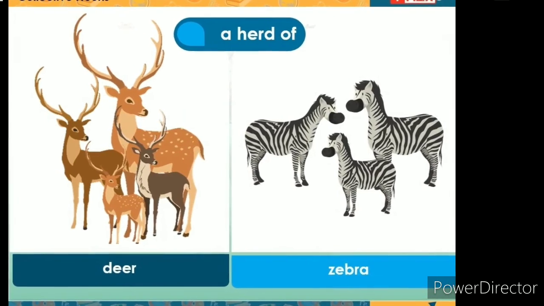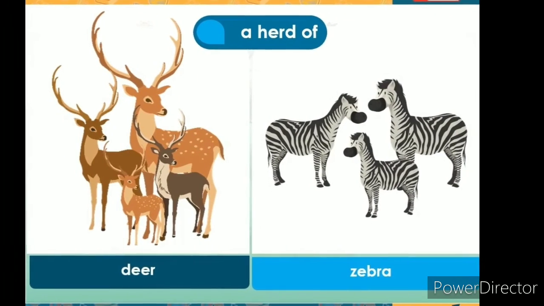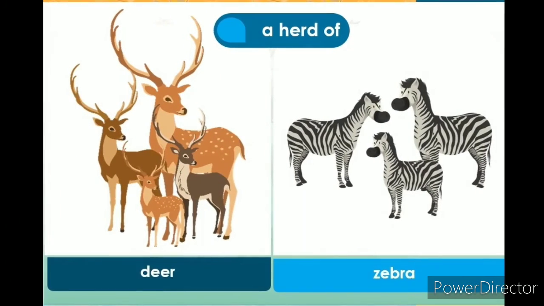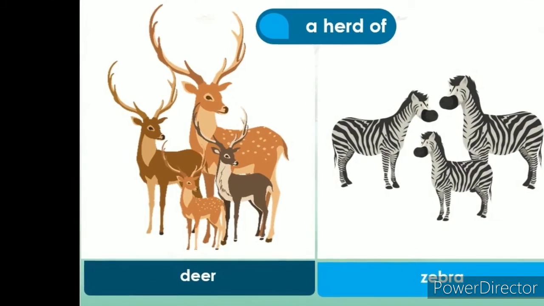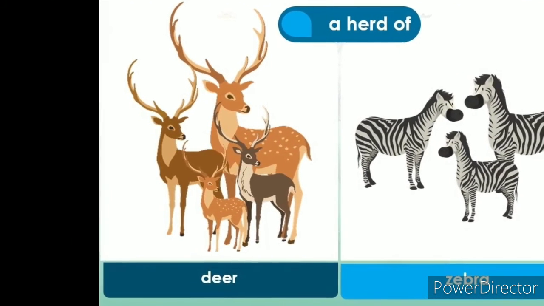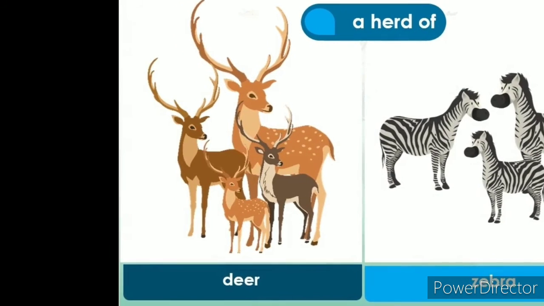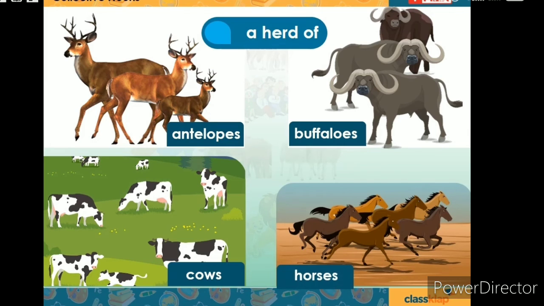The next one is a herd of deer, a herd of zebras, a herd of antelopes, a herd of buffaloes, a herd of cows and a herd of horses. These use the same collective noun.